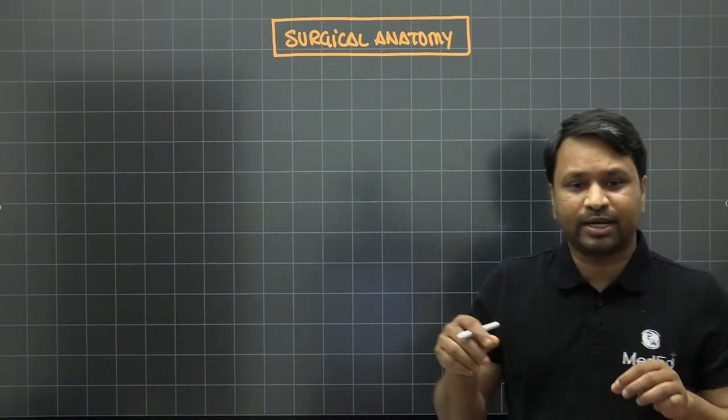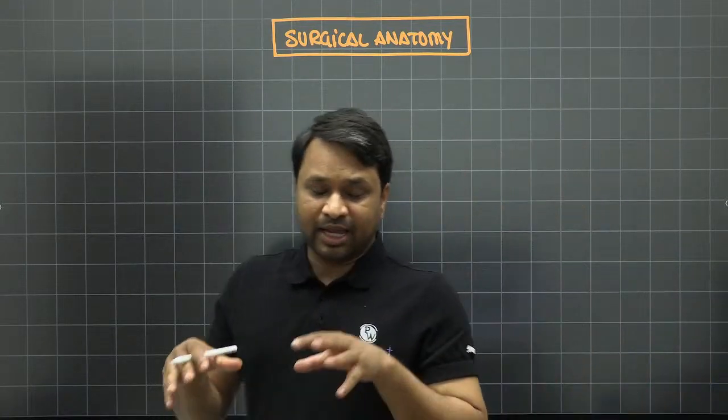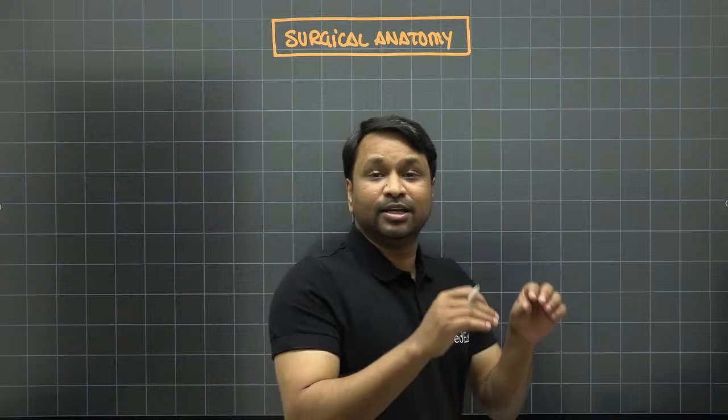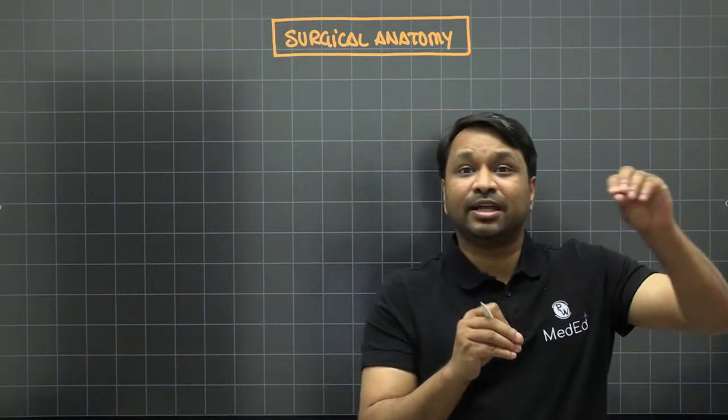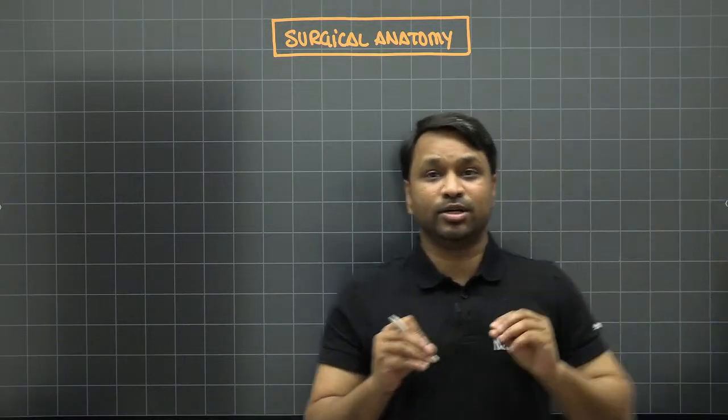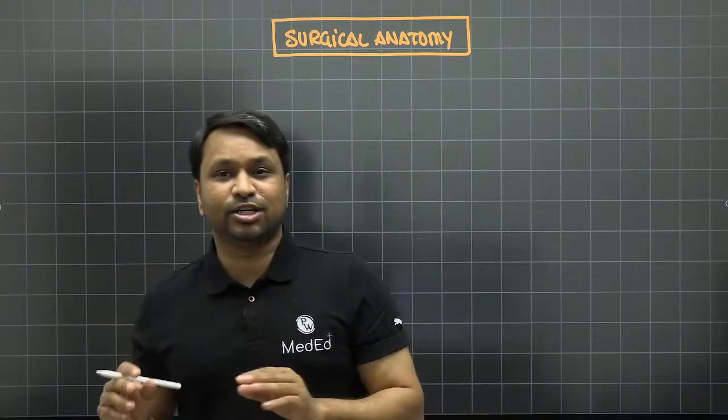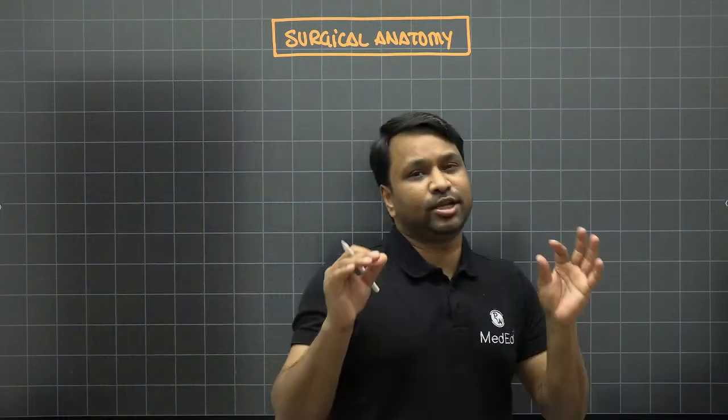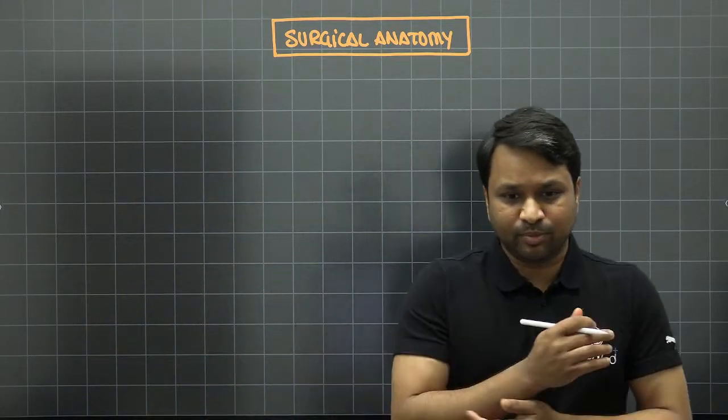Every single point that I'm going to discuss here in the anatomy, we will start implying it in your disorders, in the diseases, in the surgical management. So this particular lecture is going to be very, very important.